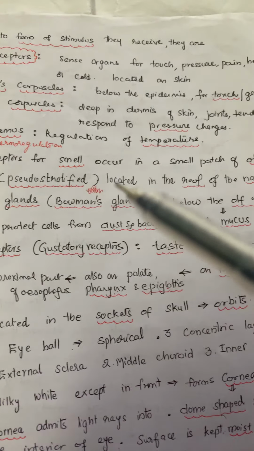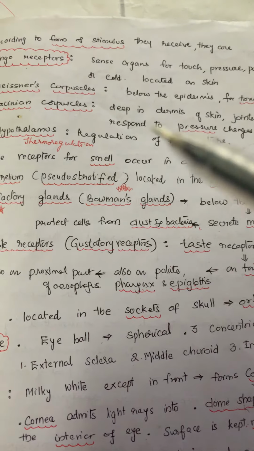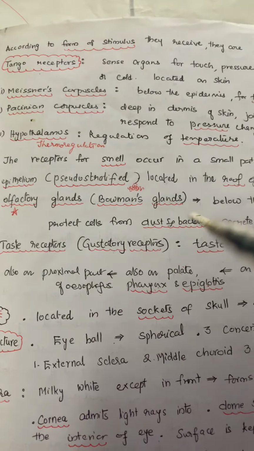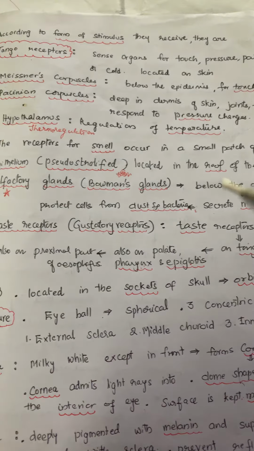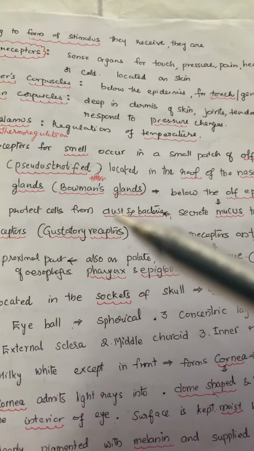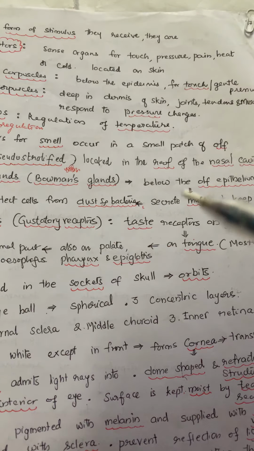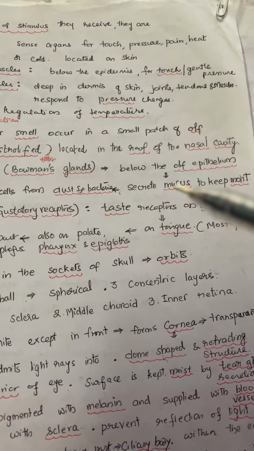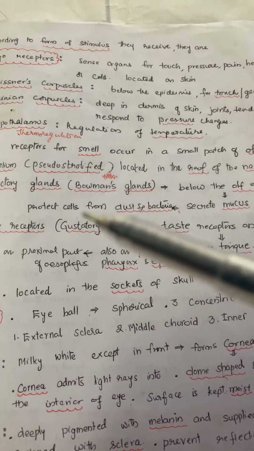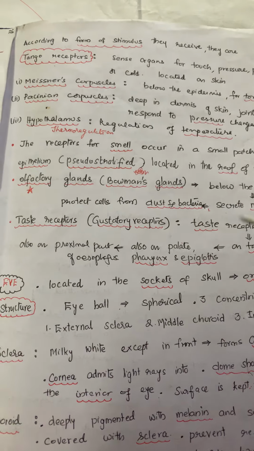And next, the receptors for smell occur in a small patch of olfactory epithelium, which is pseudostratified. It is located in the roof of the nasal cavity. And olfactory glands, also called Bowman's glands, are present below the olfactory epithelium. These glands secrete mucus to keep that area moist, to humidify the air. Also the mucus protects the cells by trapping dust and bacteria.